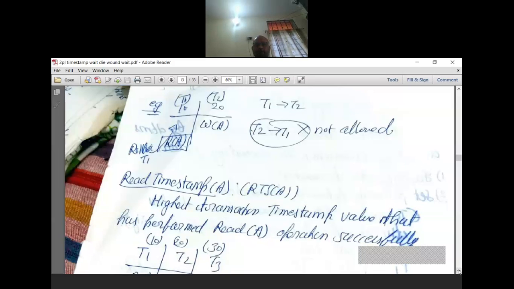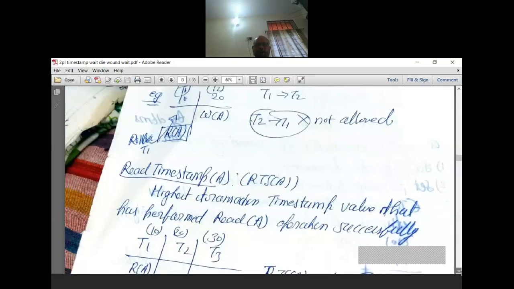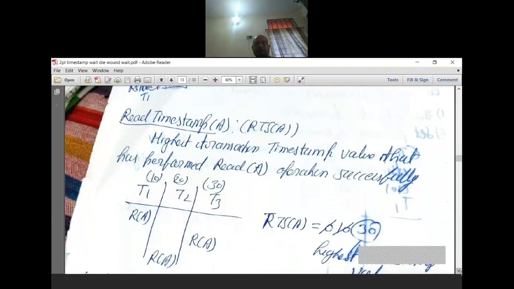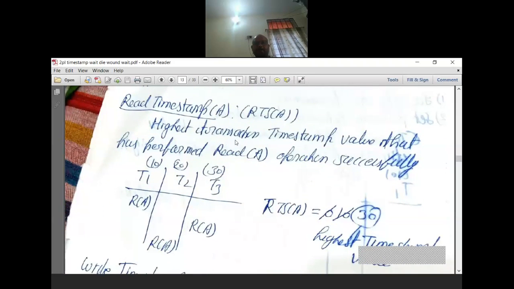So what is the read timestamp? You can understand what the read timestamp is. Read timestamp is the highest transaction timestamp value that has performed a read operation successfully. Suppose these are the transaction timestamps given over here: 10, 20 and 30. Now which operations are allowed? T1 to T2, T1 to T3 and T2 to T3. These are three operations which are allowed here.